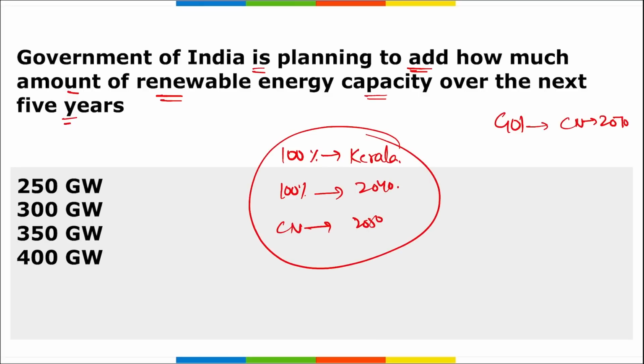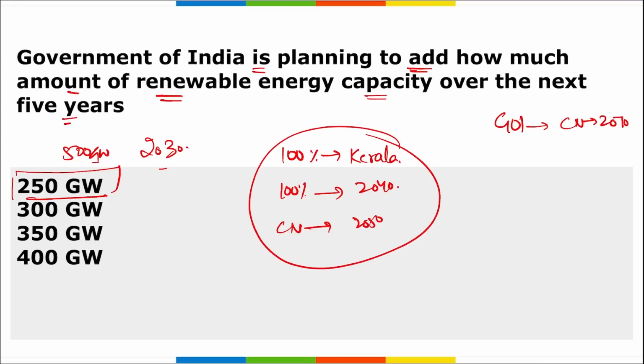This is about Kerala. Now it is asking how much renewable energy capacity will be added over the next 5 years by the government's plan. According to the government's plan, it is 250 gigawatts of renewable energy capacity over the next 5 years, in order to meet the target of 500 gigawatts of clean energy by 2030, right?